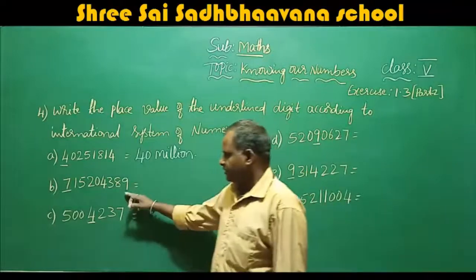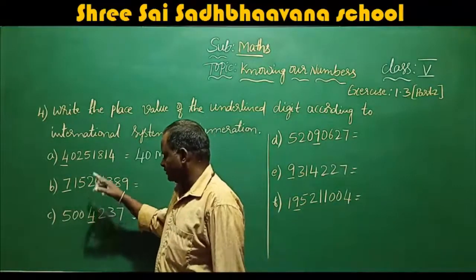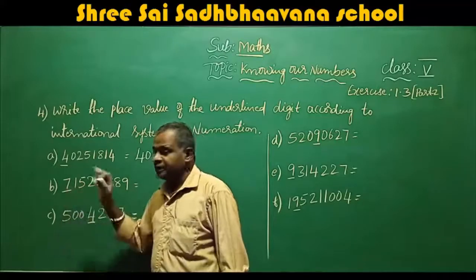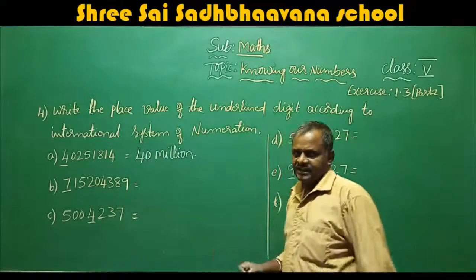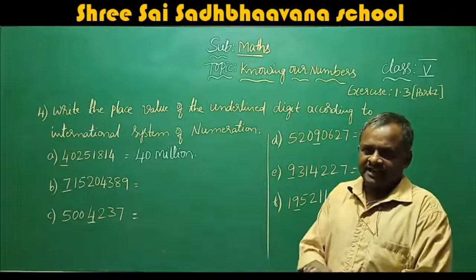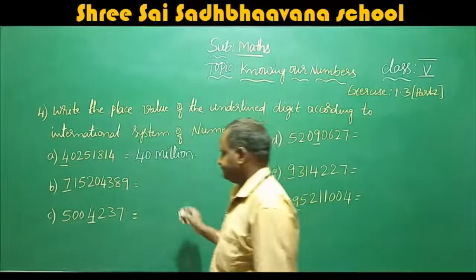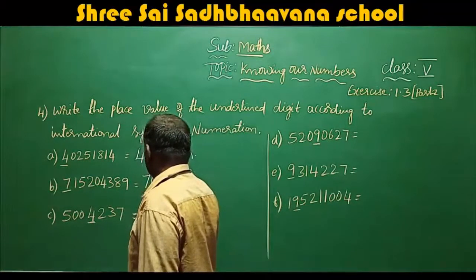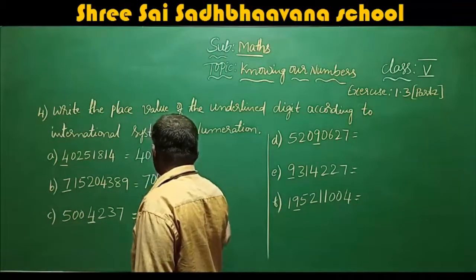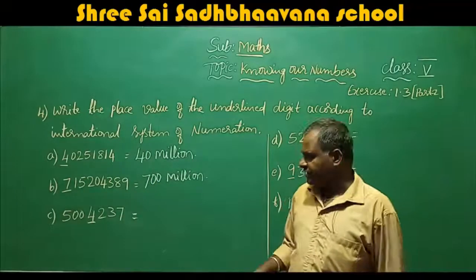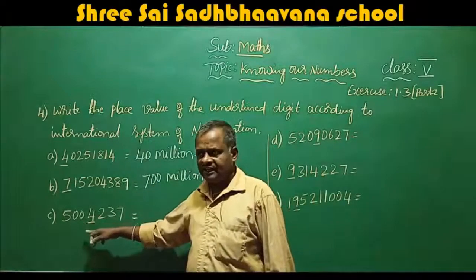Okay. Next, unit, 10, 100, 1,000, 10,000, 100,000, million, 10 million, 100 million. That is 100 million. 7 is in 100 million place, so 700 million. Next, 4 is the underlined number.